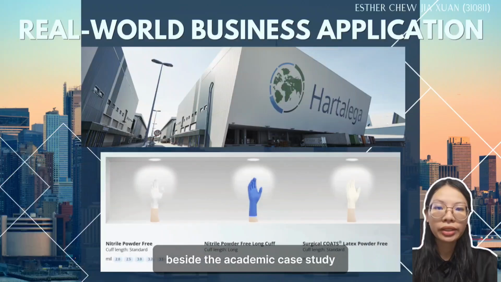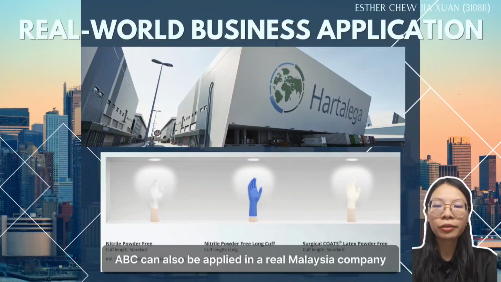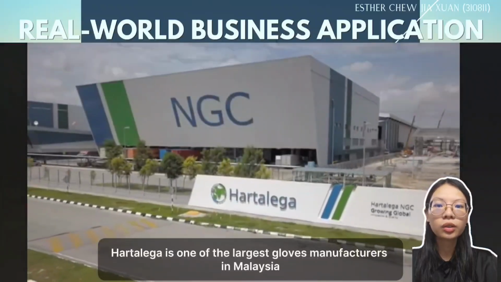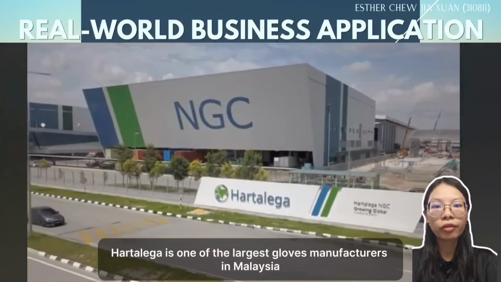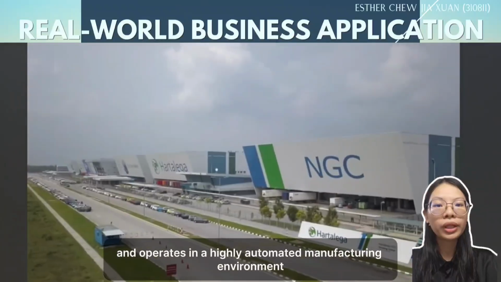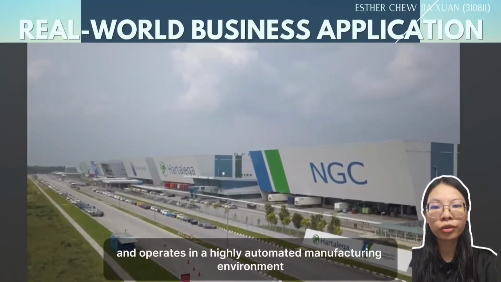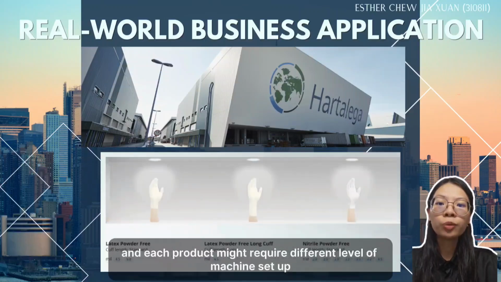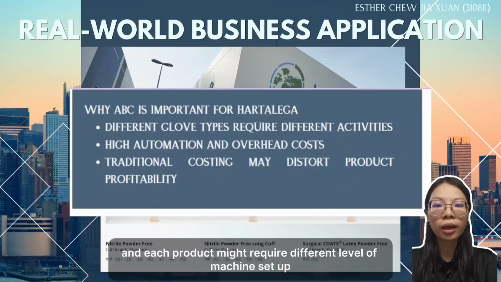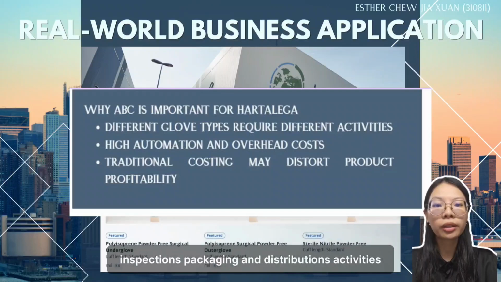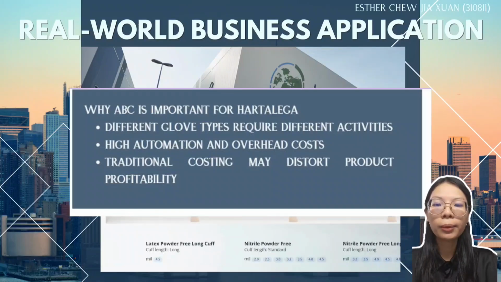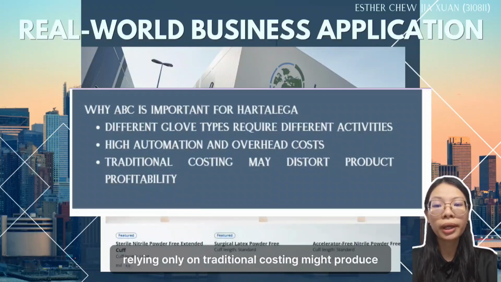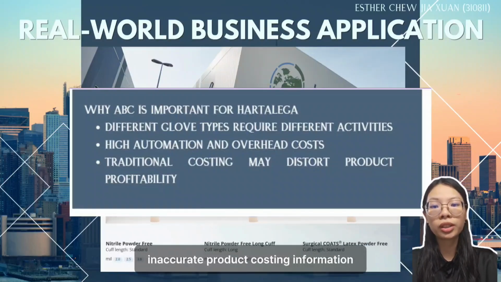Besides that academic case study, ABC can also be applied in a real Malaysian company such as Hartalega Holdings Berhad. Hartalega is one of the largest glove manufacturers in Malaysia and operates in a highly automated manufacturing environment. The company produces many different types of gloves, and each product might require different levels of machine setup, inspection, packaging, and distribution activities. Because of the complexity, relying only on traditional costing might produce inaccurate product costing information.